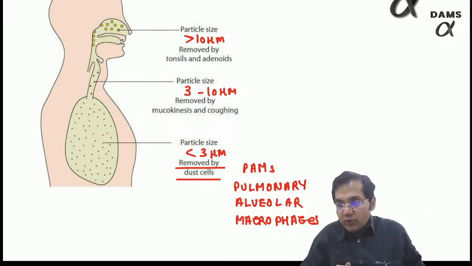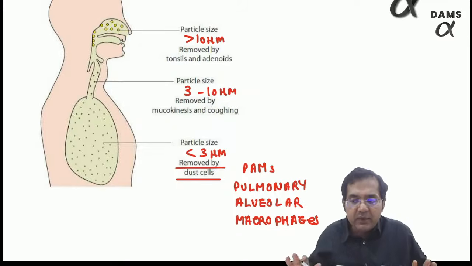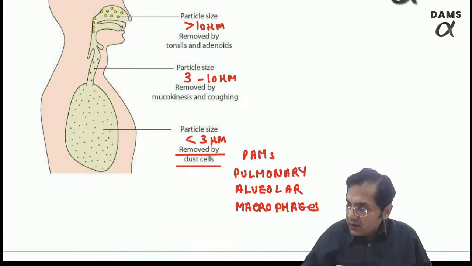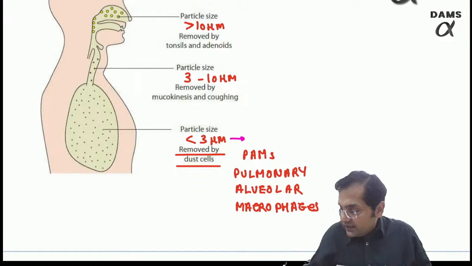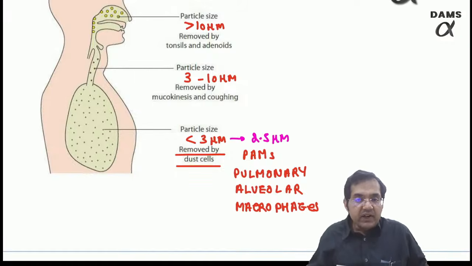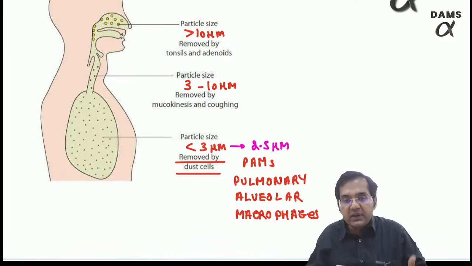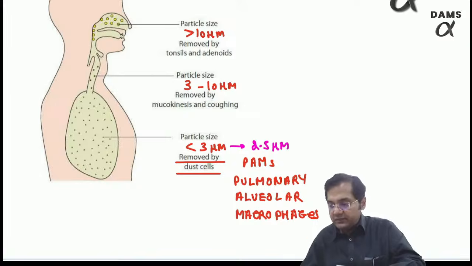So if the question had only said deposited, the answer would remain alveoli, but this is for your further information that particles less than 3 or 2.5 are removed by the dust cells, which are PAMs, pulmonary alveolar macrophages, right? Less than 3 would naturally mean 2.5. So they are deposited in the alveoli, that's fine, but who will remove them? Pulmonary alveolar macrophages.